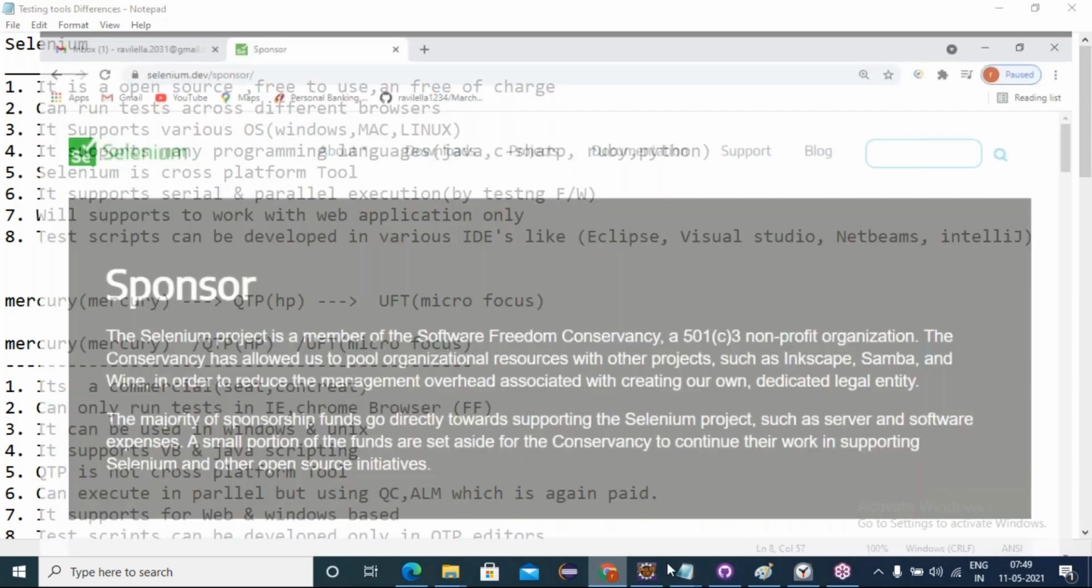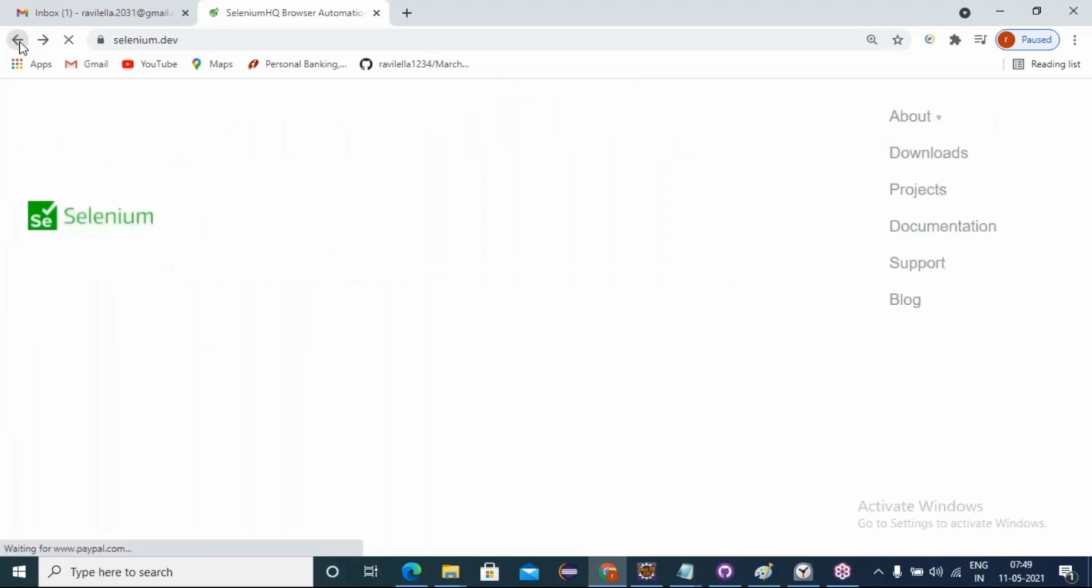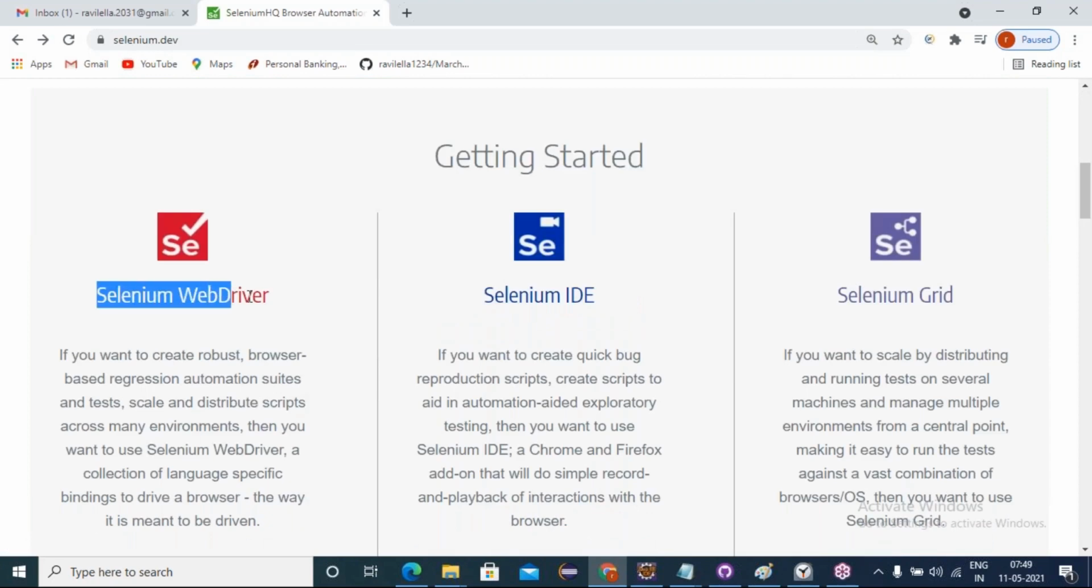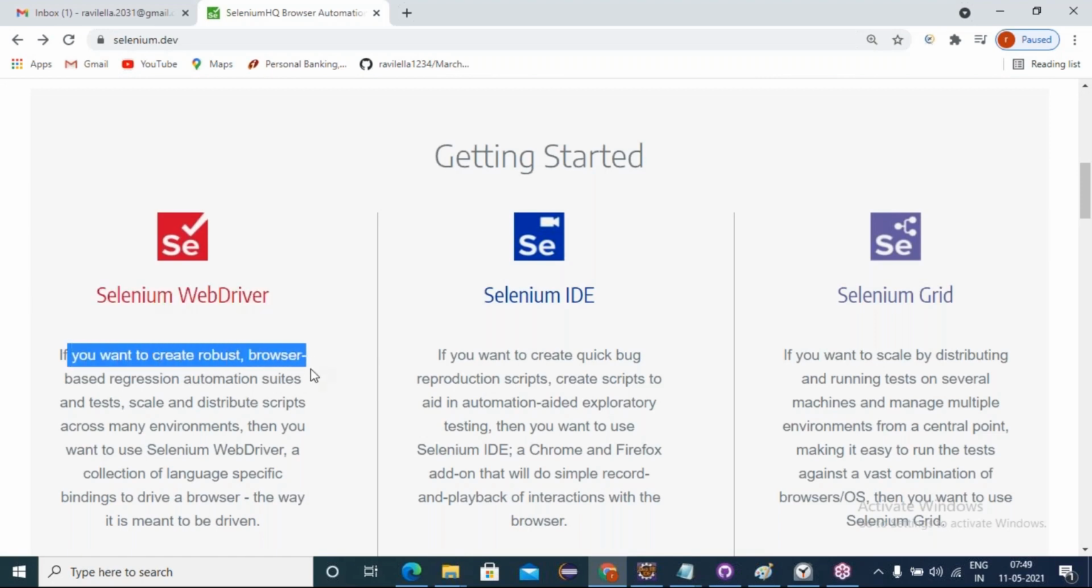As yesterday I showed you, when I open selenium.dev, we can see some components: Selenium WebDriver with the Grid I said. WebDriver will develop robust browser-based regression automation suites and tests using the Selenium WebDriver. Using either of the language bindings, we are developing robust browser-based scripts, which means once you develop the script, it should be executed on the browsers repeatedly.